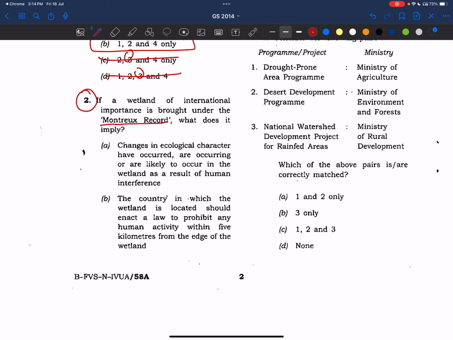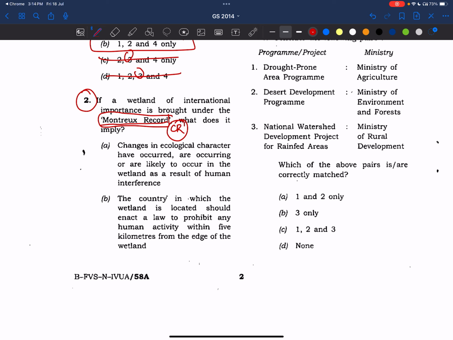Just think like this: the Ramsar list is like an IUCN list, and the Montreux Record is the record of wetlands which are of the highest priority to conserve or preserve. So it will be like a critically endangered category of Ramsar sites.